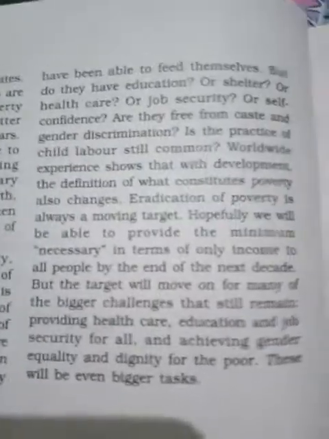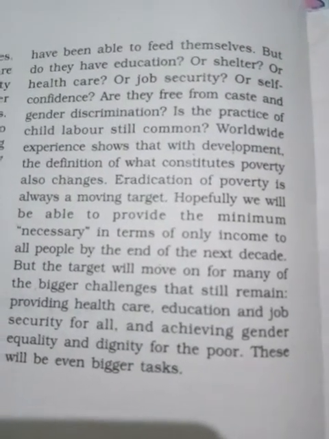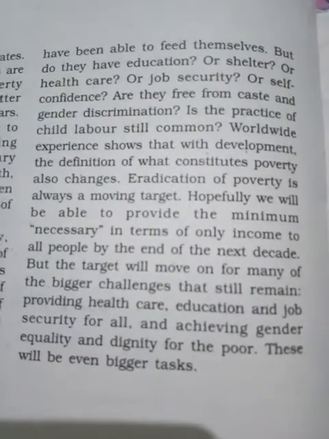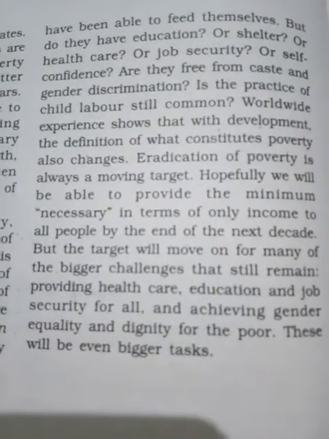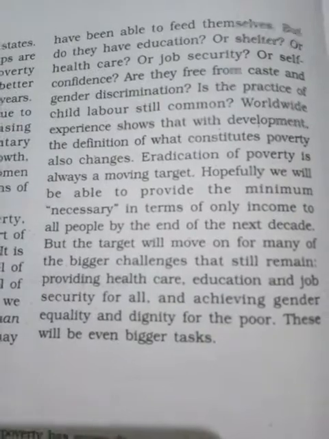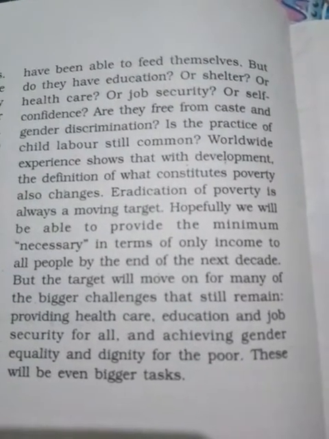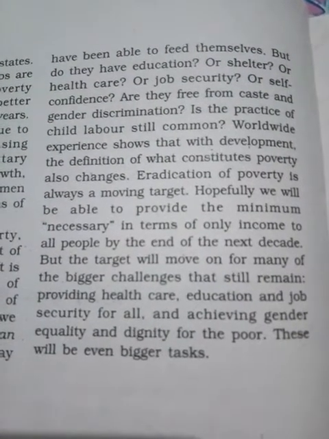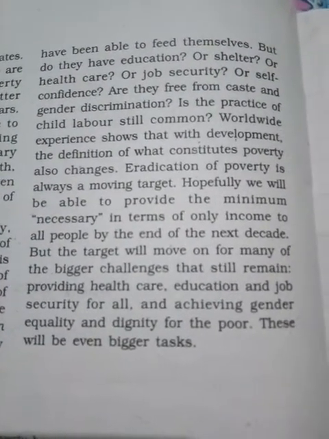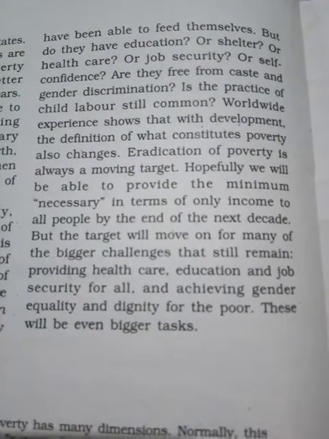Why? Because of many reasons. Suppose in a family the earning member is only one, but the dependents are more, then they are going to have a problem. Yes. But do they have education, shelter, healthcare, job security or self confidence? Are they free from caste or gender discrimination?